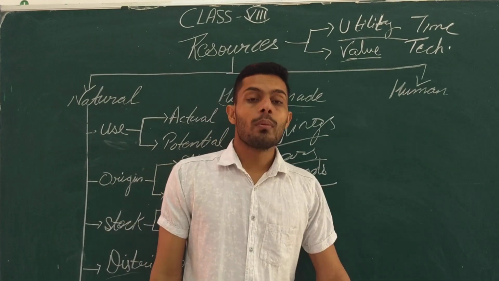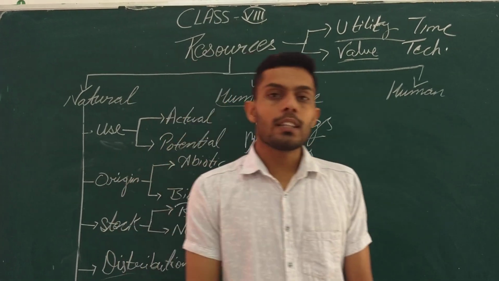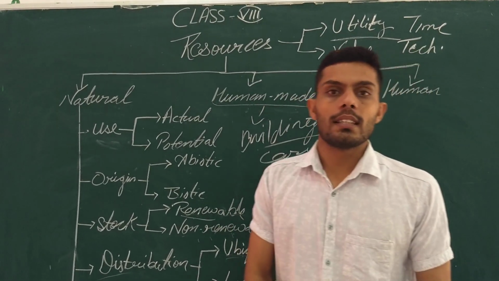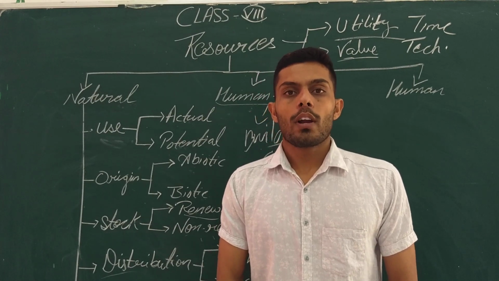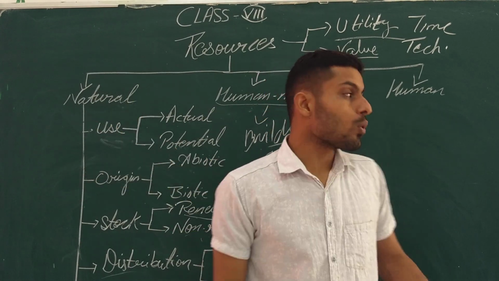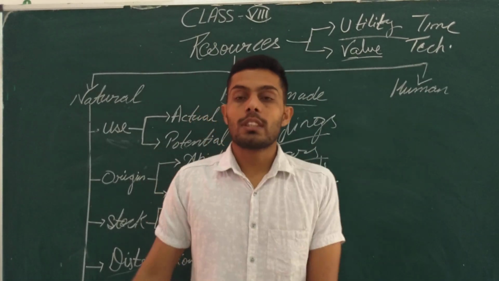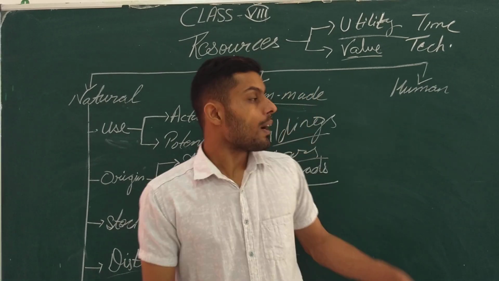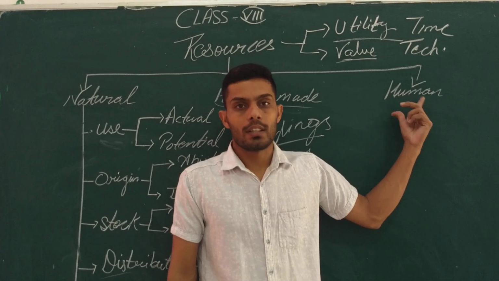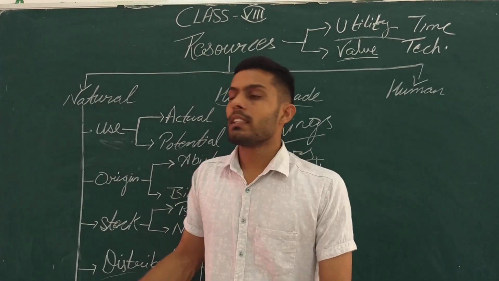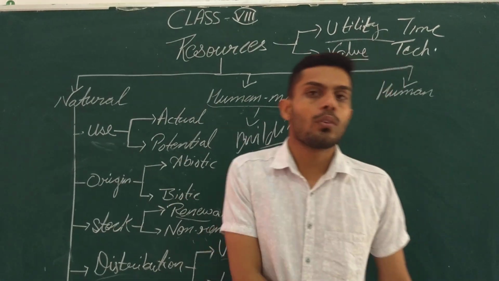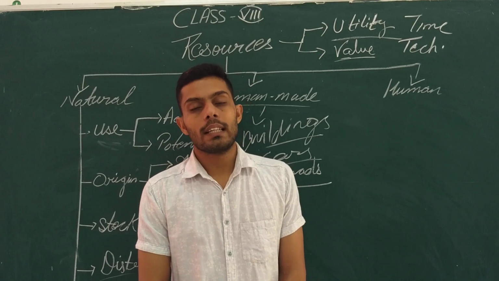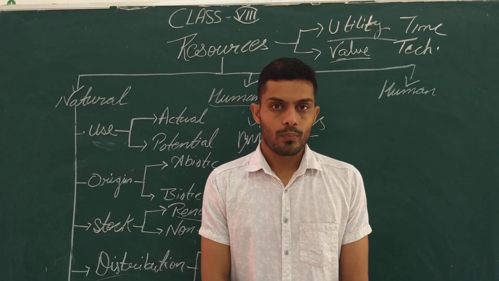What are human resources? Human is the only one who utilizes all those things. He utilizes his brains, he utilizes his skills, technology, and over a period of time he utilizes the natural things. He is the only one who is responsible to change their original shapes because of his talent, because of his skills and technology. That's why human is considered the most important resource. If humans were not there, then there would be no use of natural resources and no use of human-made resources. That's why human is termed the most important resource. He is himself also considered a human resource.